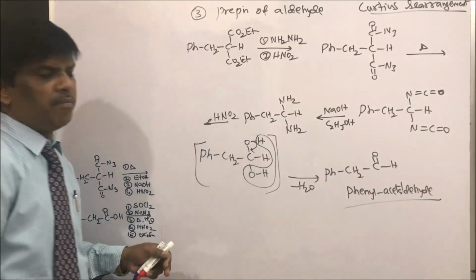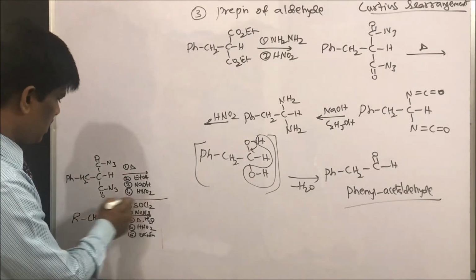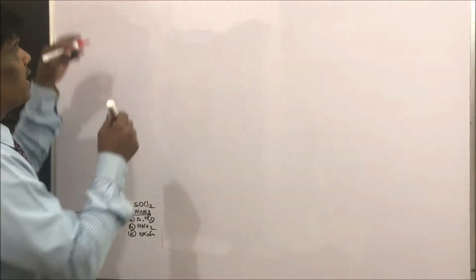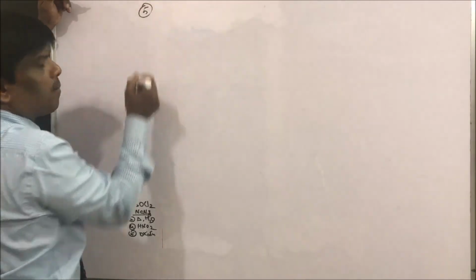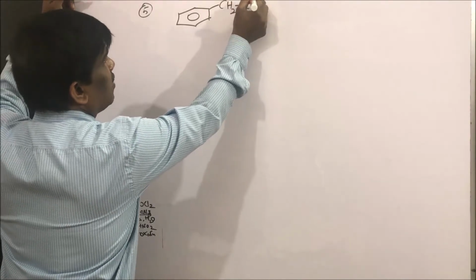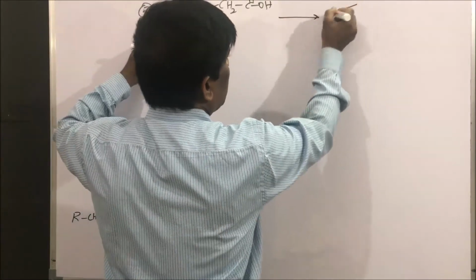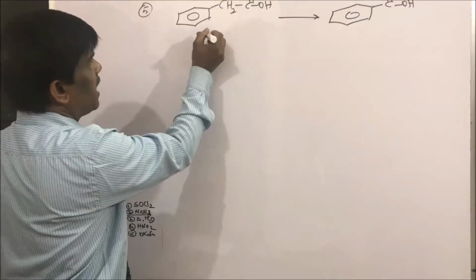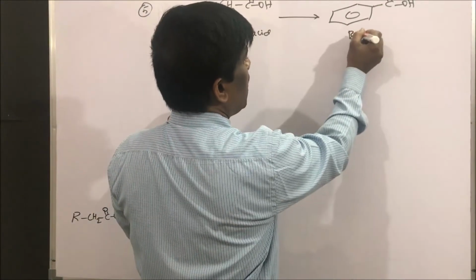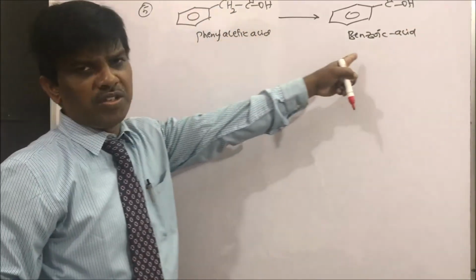So this is also a very important method for the preparation of phenyl acetaldehyde. Yes students, so this is one of the methods. Next, the very important aspect of this overall reaction is, for example, if I give phenyl acetic acid, CH2COOH, phenyl acetic acid, and if I ask you to make benzoic acid, give the scheme to convert phenyl acetic acid to benzoic acid.